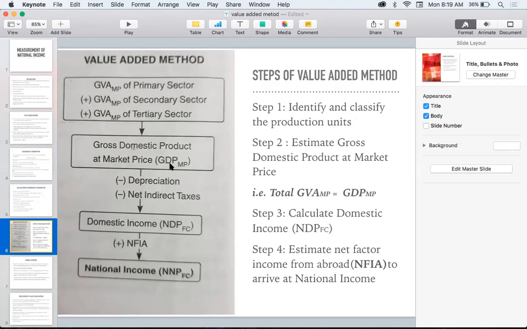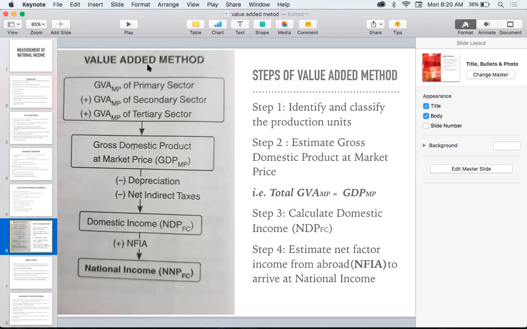And from gross domestic product at market price, we subtract the depreciation and net indirect tax. You know that from gross domestic product, or GDP, we subtract the depreciation. This gross will change to net, isn't it? And net indirect tax, we subtract from the market price. It will change to factor cost. So from GDP at MP, when depreciation is subtracted and net indirect tax is also subtracted, we will get domestic income, or we can say NDP at FC.